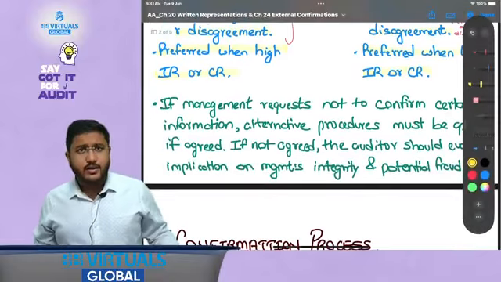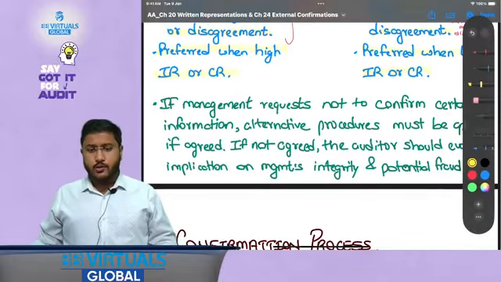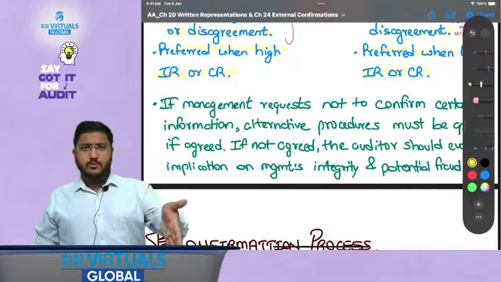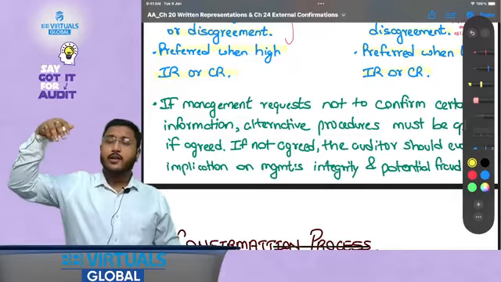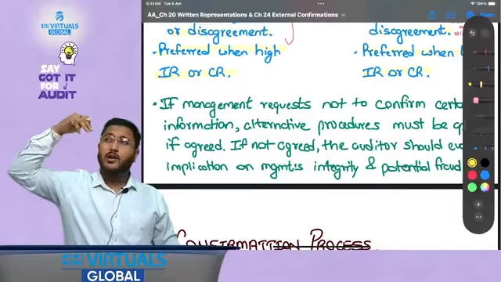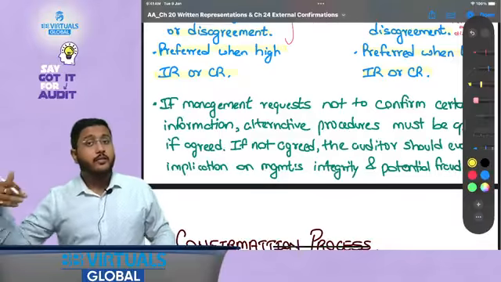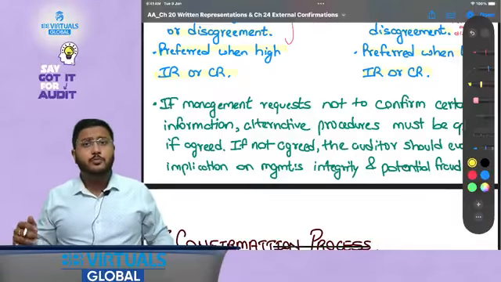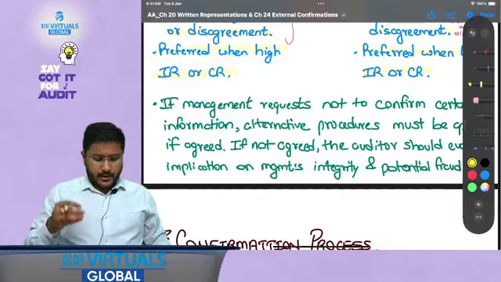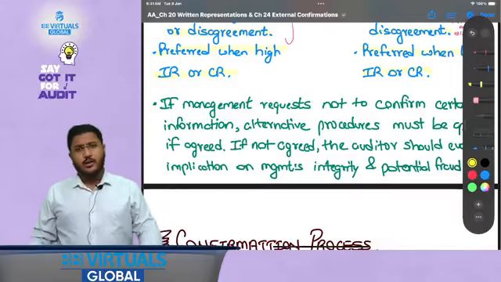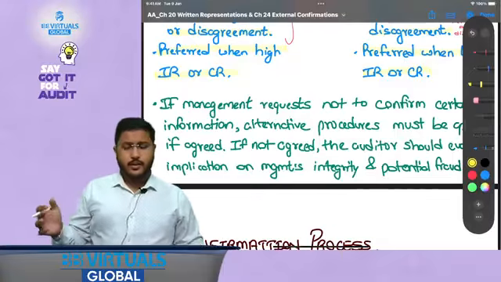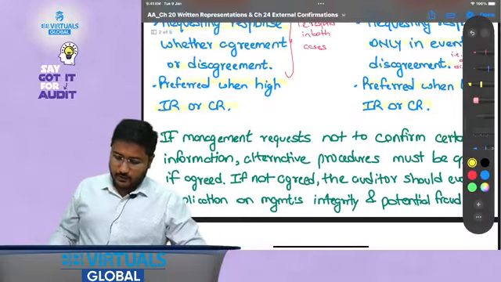Definitely, because if there is higher risk, you will expect that the party should confirm even if they agree, even if they don't agree, because there is a slight chance that they might miss out on responding even if they disagree. So you might not leave any chance in case of high risk of material misstatement, whereas you can have some room for errors, some room for mistakes if there is less risk of material misstatement.